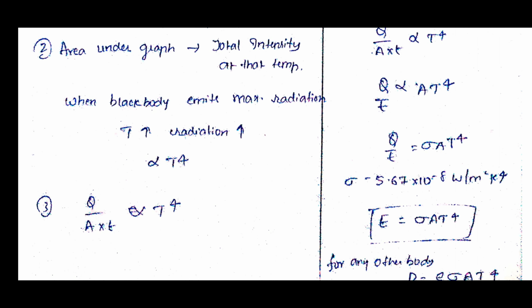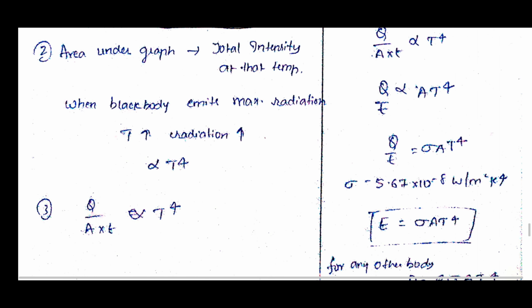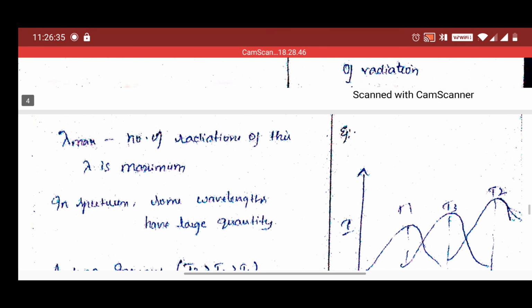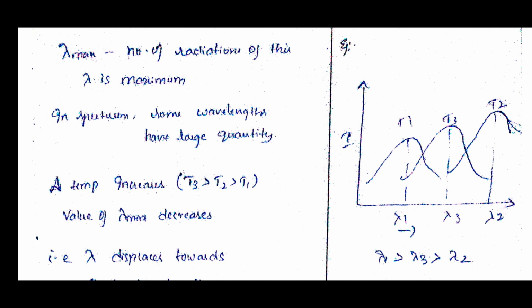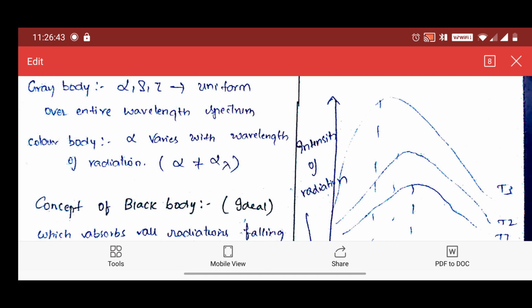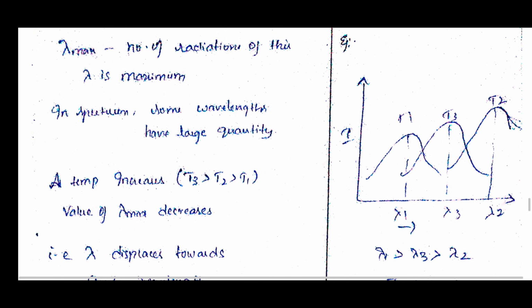Okay, so as we said, what is the intensity of the radiation? Q by A into T is proportional to T power 4. Now let us take an example. In the previous graph we have seen that with an increase of temperature the curve goes to a higher peak value. It doesn't mean that whichever has the higher temperature value need always go to a higher peak. So for understanding purposes, let us see the example.